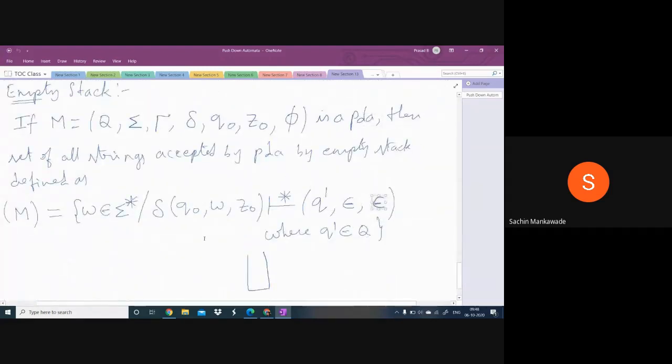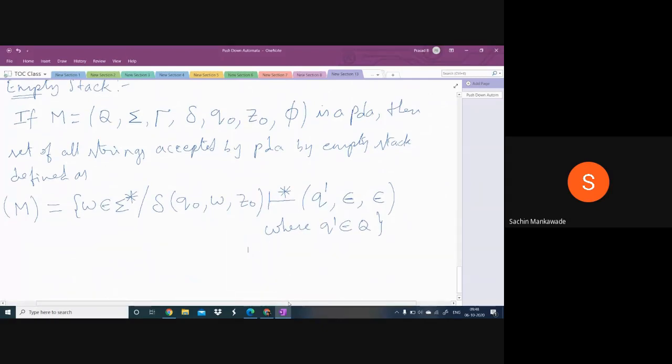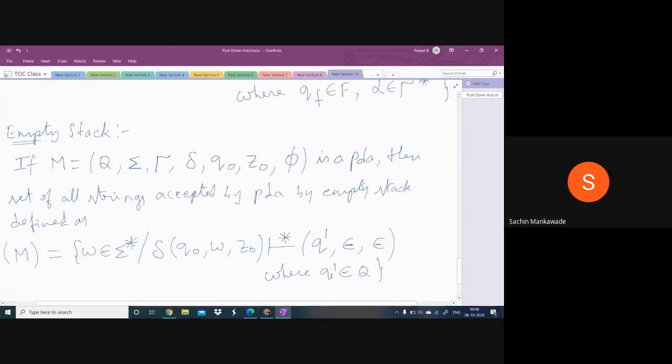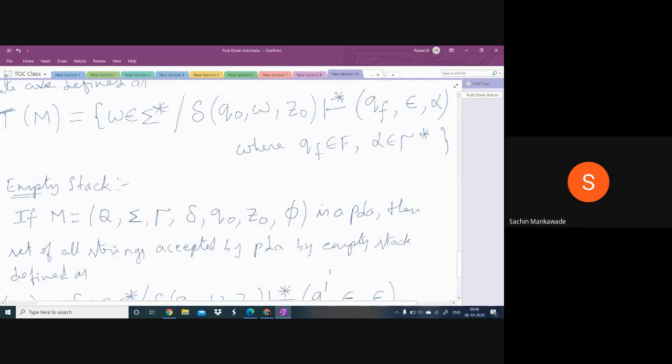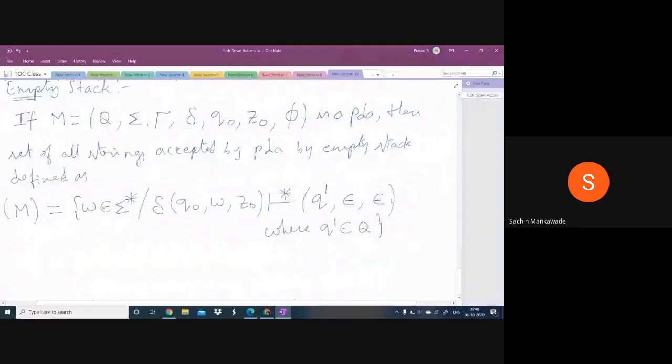Do you understand, guys, these differences? The common points are, both, either by final state or by empty stack, it has to start from the initial ID in both cases, and in both cases the string must be empty. By final state, the machine must reach the final state and the stack can be anything. Whereas by empty stack, the stack must be empty and the state can be anything. So copy this, guys.